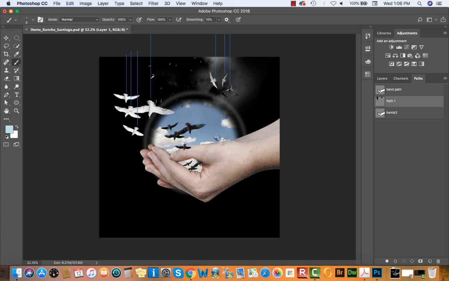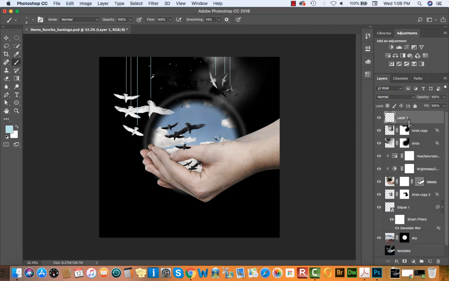Once you select a color, you check out your brushes, you're happy with that, make sure your path is selected. We're going to click on this icon, stroke path with brush. I'm going to do that. You'll barely see a change, but once I deselect that path, now I can see the brush has been applied to our Layer 1. And I'm just going to rename that paths with brush strokes.